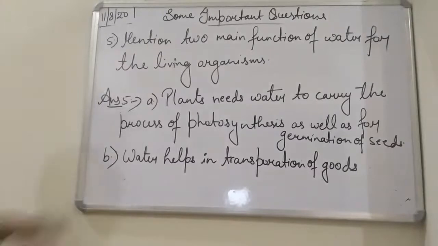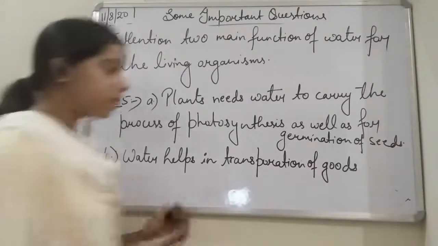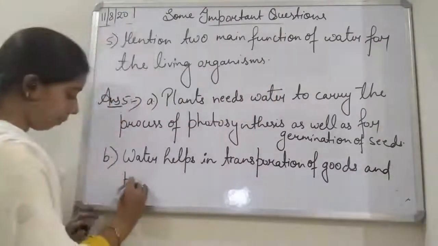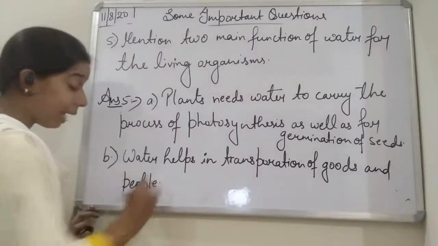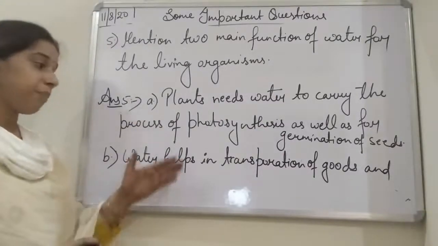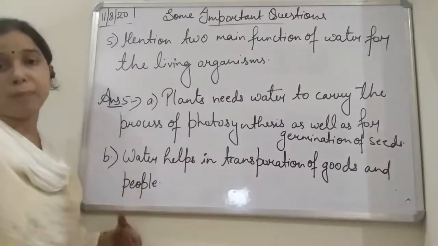Next one is water helps in the transportation of goods as well as people. It acts as a means of transport, students, in which goods as well as people go from one place to another.